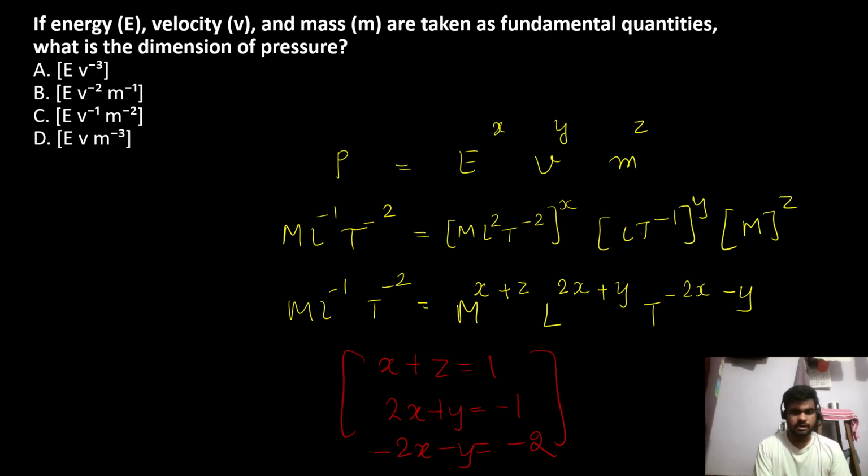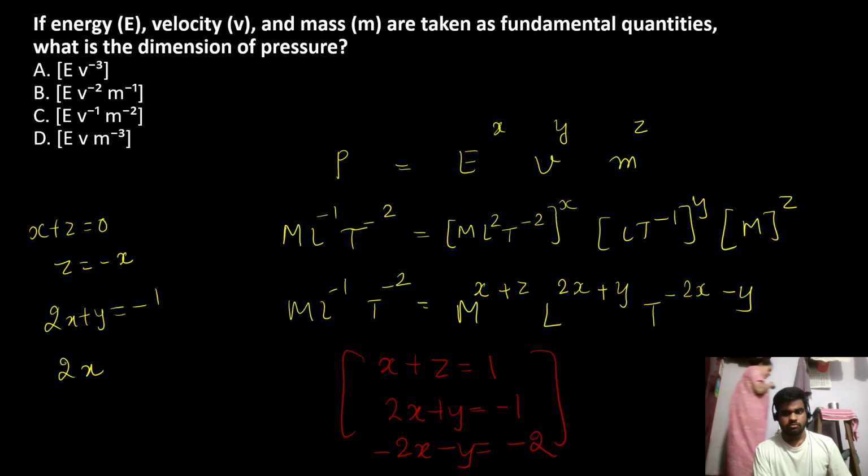So comparing LHS and RHS, we get X plus Z is equal to 0. That is Z is equal to minus X. Then we have 2X plus Y is equal to minus 1. And we have minus 2X minus Y is equal to minus 2.